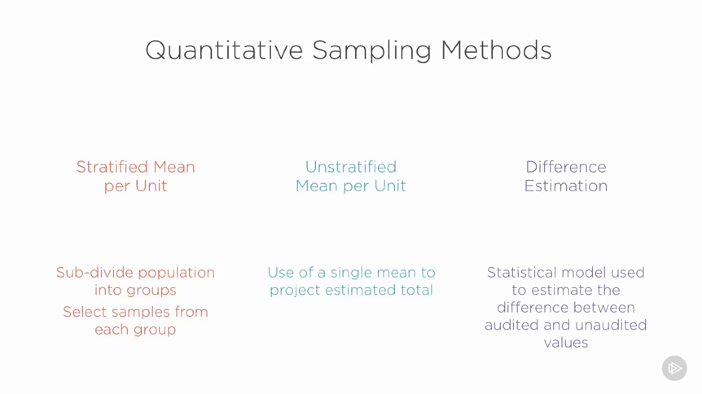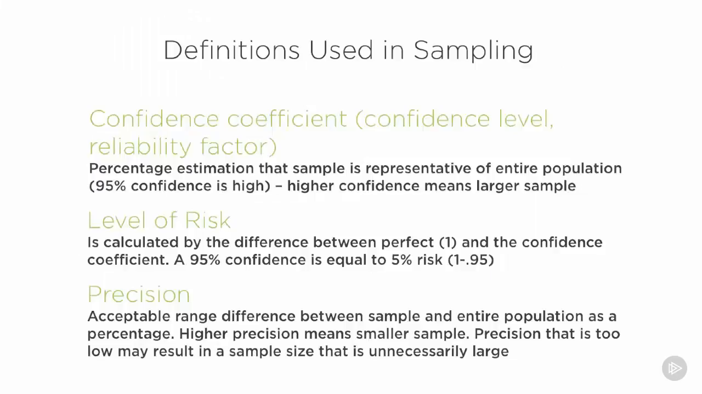Another way, of course, is unstratified mean. That would be where I just take the first 20 people to walk in the door and use those as my sample, even if all of those 20 just stepped off a bus together and they're from a local high school and they're all the same age. We, of course, have to then determine the difference estimation. This is the difference between the actual values of my sample and the values of the entire population. There are a number of definitions we use when we talk about sampling.